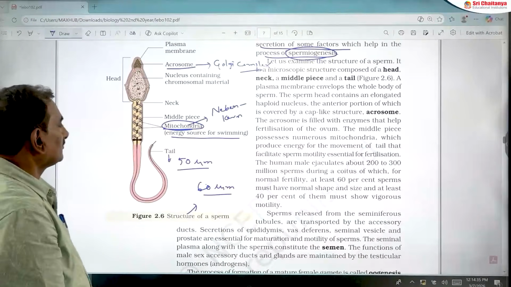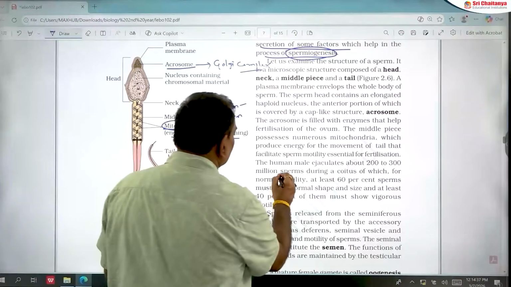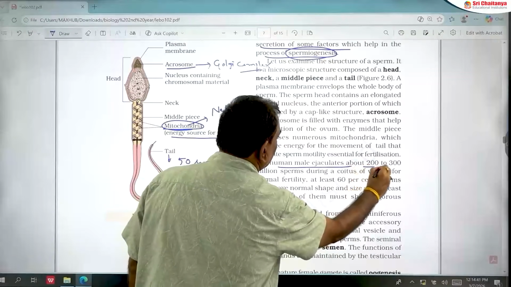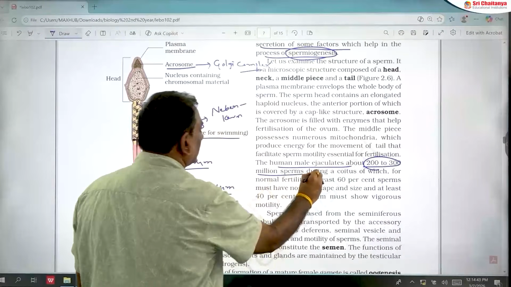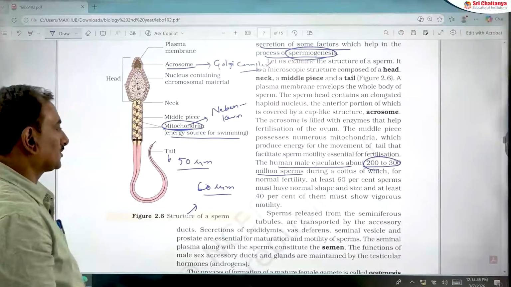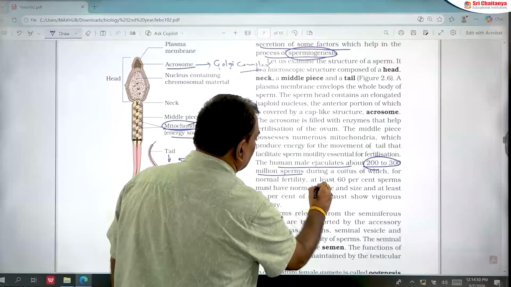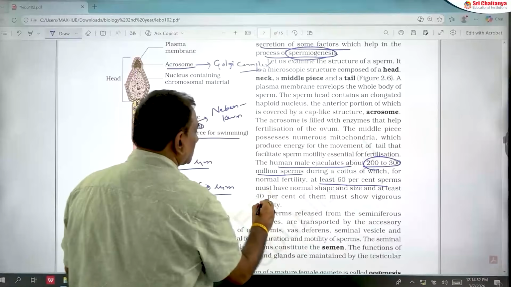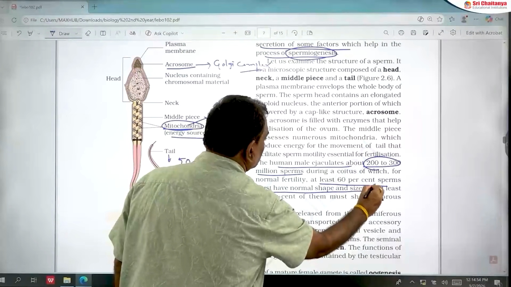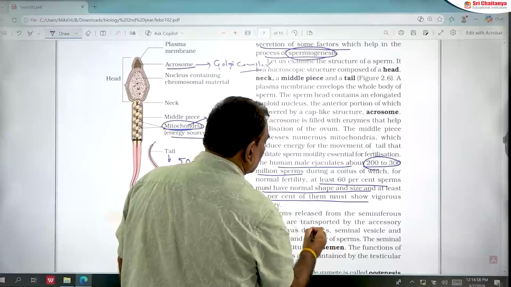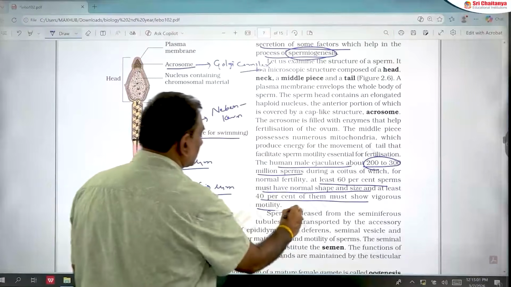Next, another important point: at the time of sexual intercourse, a human male ejaculates 2 to 3 ml of semen, containing 200 to 300 million sperms. Out of these, at least 60% must have normal shape and size, and at least 40% must show vigorous motility.